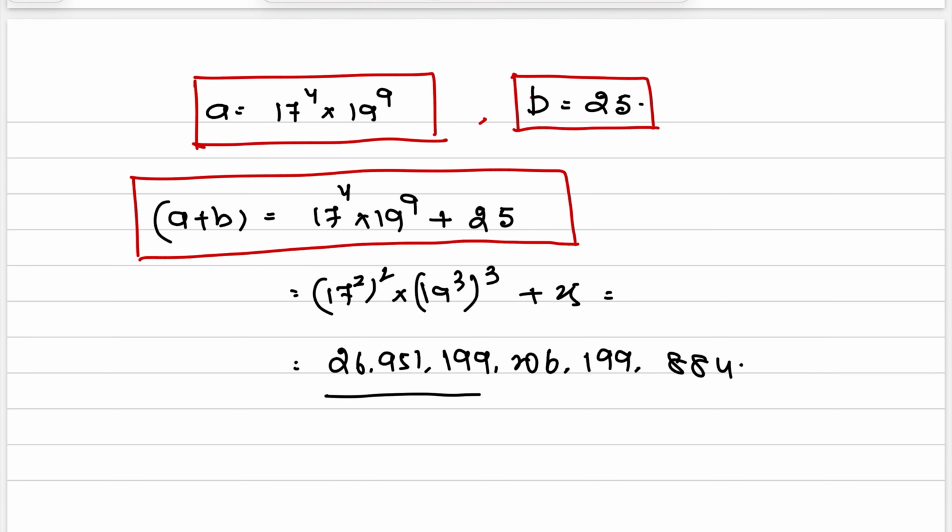If it is asked in full form, you can write this. Otherwise, for all practical purposes, the answer is 17 to the power of 4 into 19 to the power of 9, plus 25. This is the simplest, easiest way to solve this type of problems. This type of problems do occur in the quantitative aptitude examination. If you follow this trick, you can solve this problem in seconds.